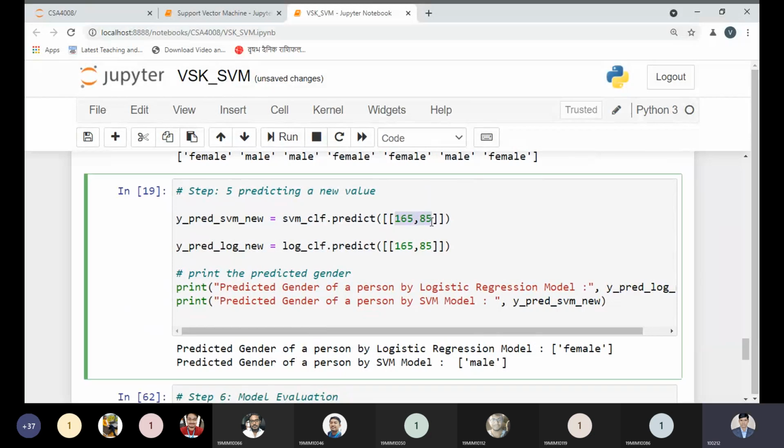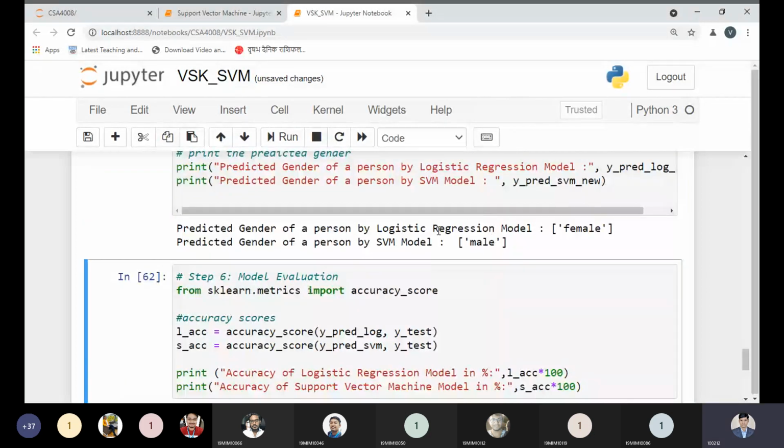If I'm choosing this value, both models: logistic regression gives the female, which is the accurate value, but SVM provides the male only. So right now we have this problem: we are seeing different results from the different models. But which model provides the better, more accurate result? We need to prove it with some code.